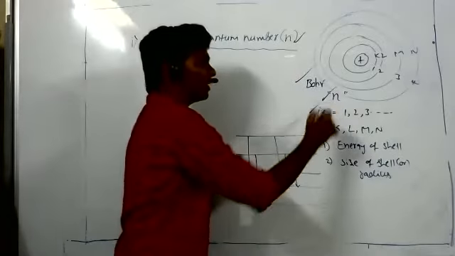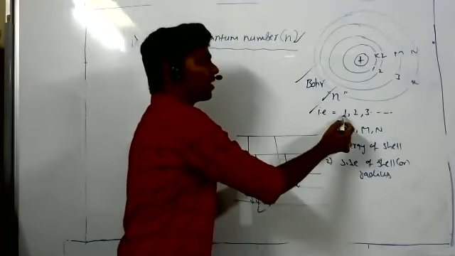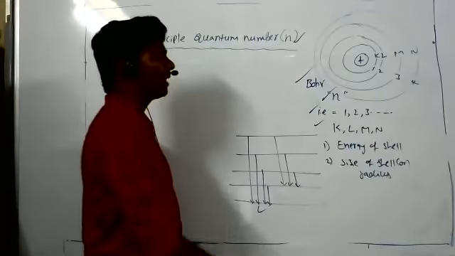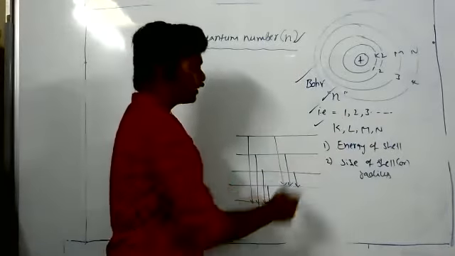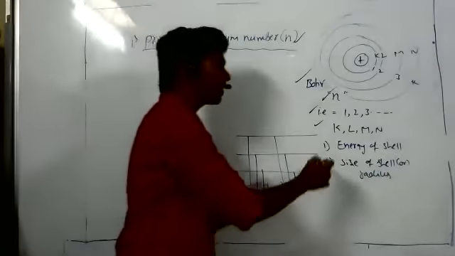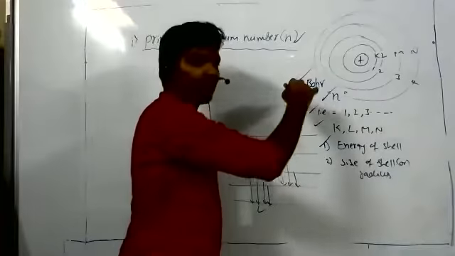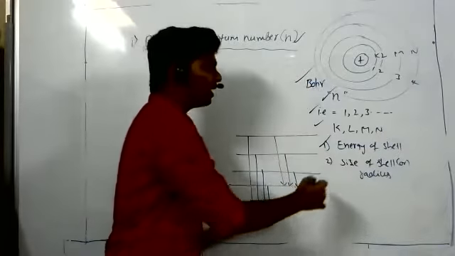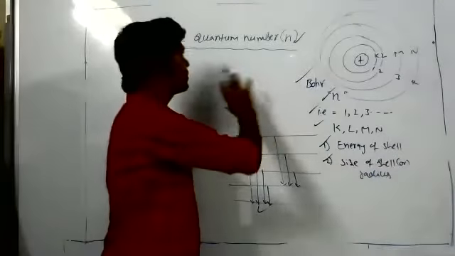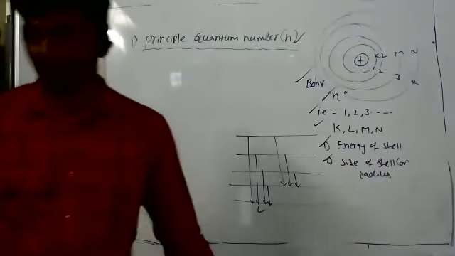Its values are non-zero integers 1, 2, 3 like this, and they are also denoted with K, L, M, N. The use of the principal quantum number is that it can explain the main lines obtained in the spectrum, and also we can calculate the energy of the main shells in which the electron is present, and the size of the shell or radius. So these are the uses of the principal quantum number. So note down.